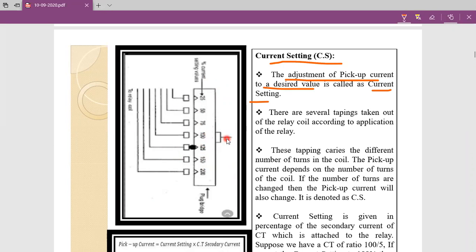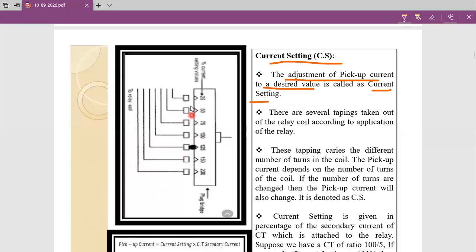From this side we give the supply from the current transformer, meaning the current transformer secondary output goes to this terminal. Now come to the other side.